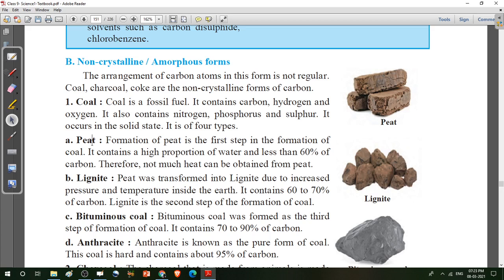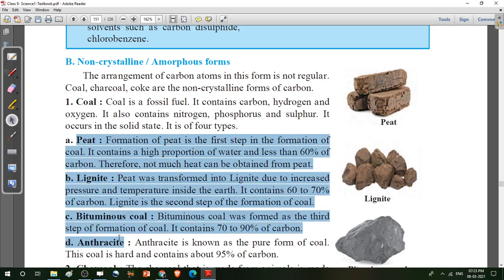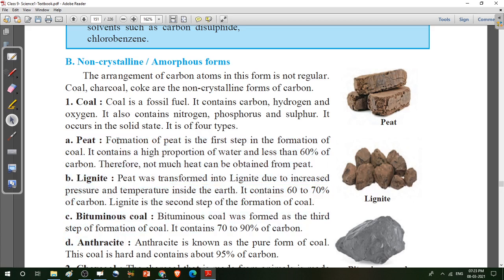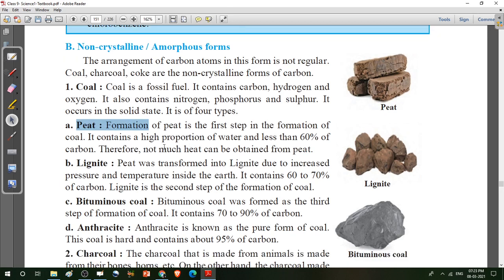These forms are related to each other. Let's see the first type, peat. Formation of peat is the first step in the formation of coal. It contains a high proportion of water and less than 60% carbon. Just underline this percentage, 60% of carbon. Therefore, not much heat can be obtained from peat.